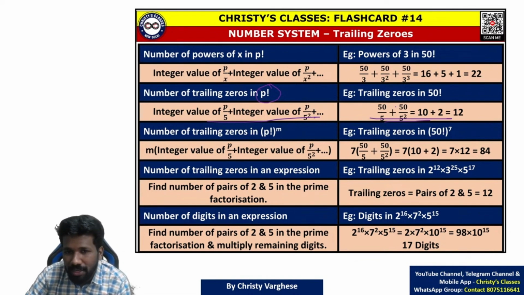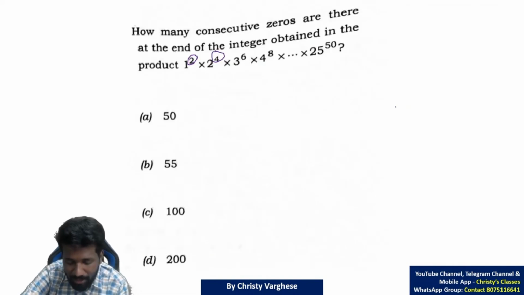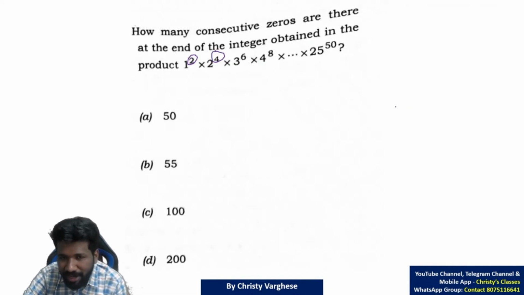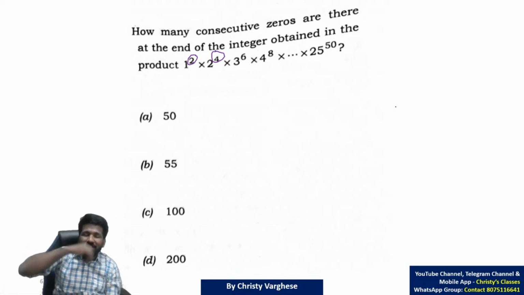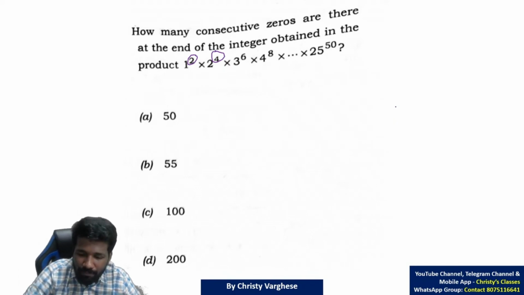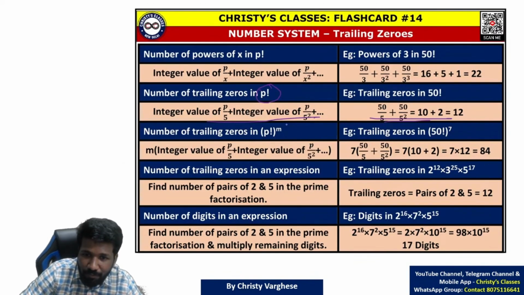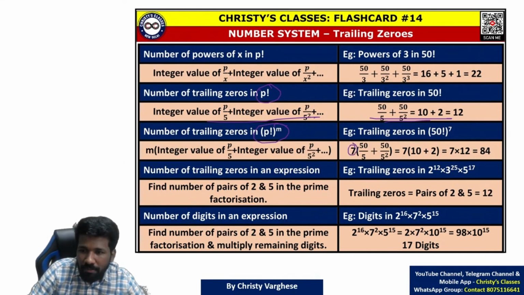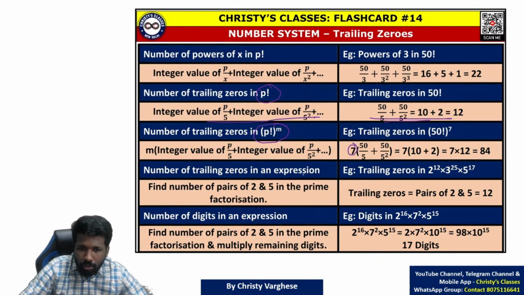But here unfortunately it is not p factorial. The base is factorial but the powers are different. That is why you cannot take even the common power also. If it is a common power, still there is another formula, p factorial raised to m, you just have to multiply by that common power. But here common power is also not there.